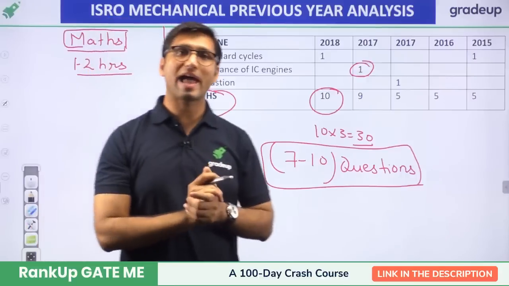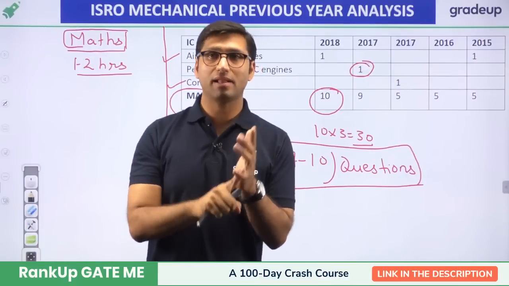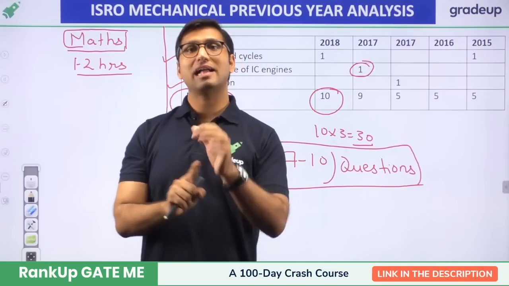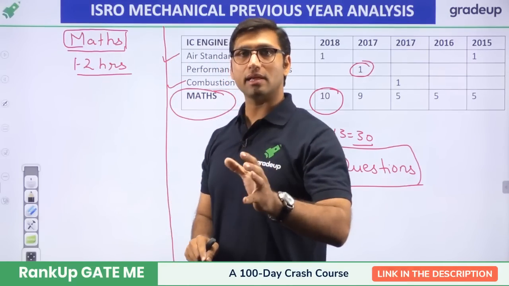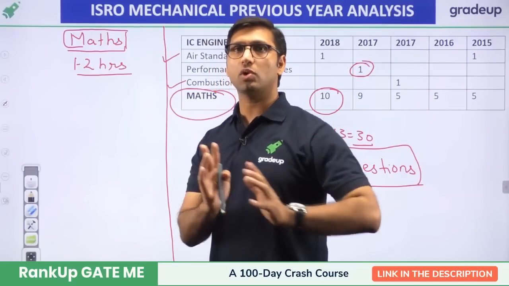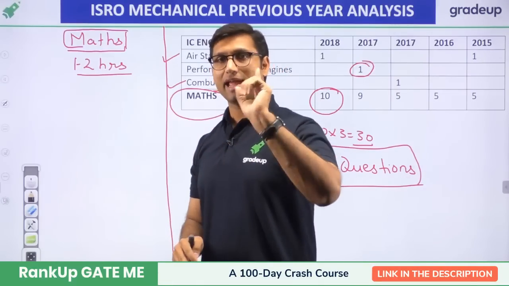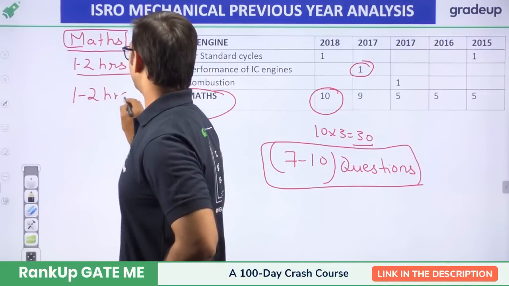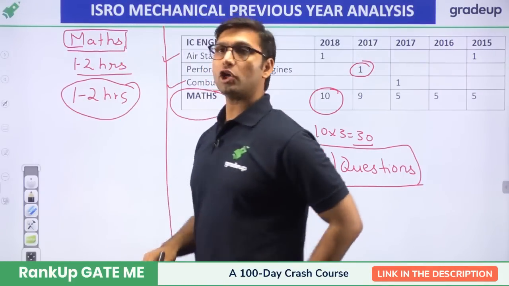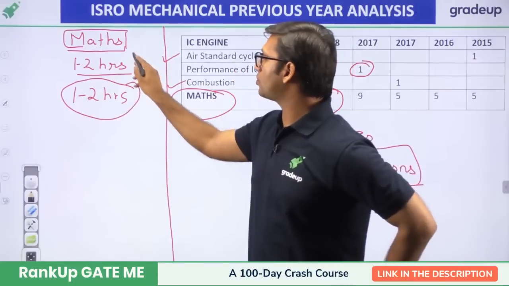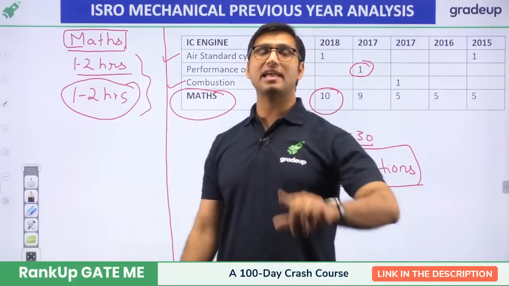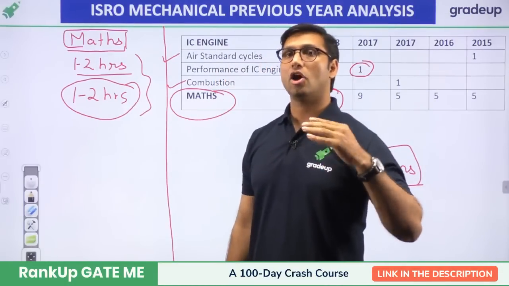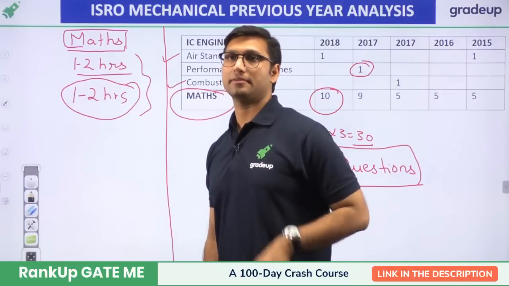Followed by that, you have to study production and material science. Production and material science is a theoretical subject, and if you are not good at theory, no problem. At least give 1 to 2 hours to production. Why? Because these two subjects alone have a weightage of around 60, or we can say 80 marks together.